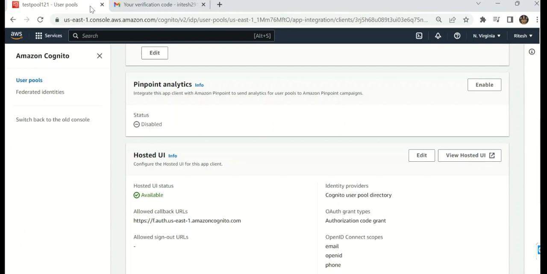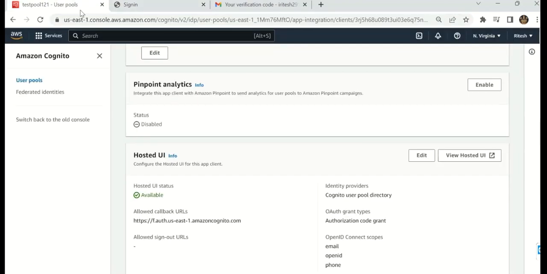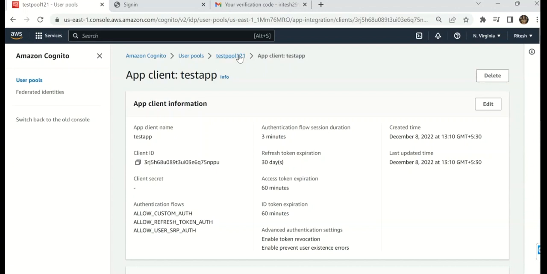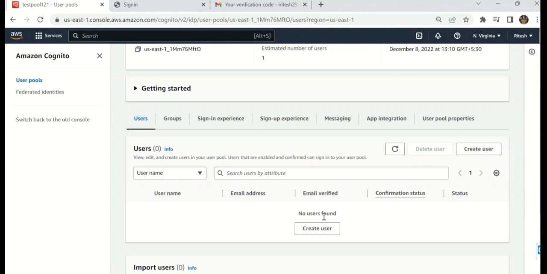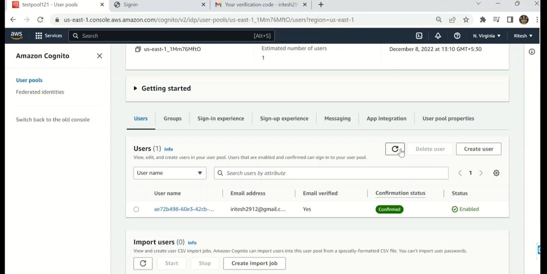Now I have to go to my AWS console. This is already signed in, now I have to check again. Now the user has already been created. I just have to refresh it and my user has been created. So now I have to click on confirm email ID.